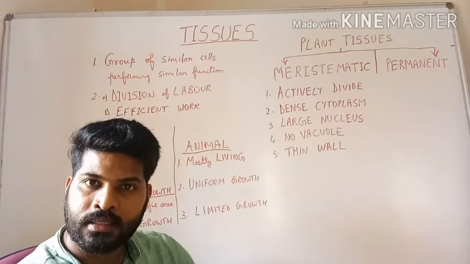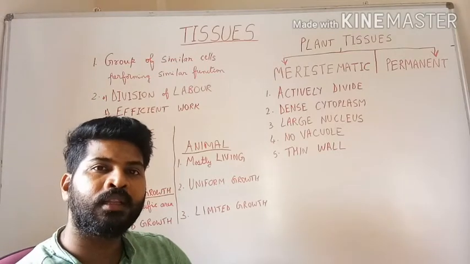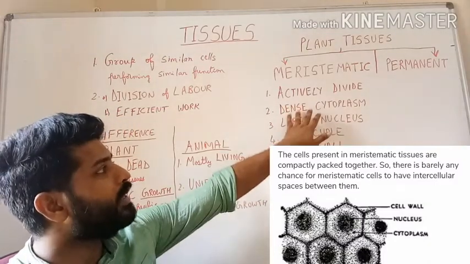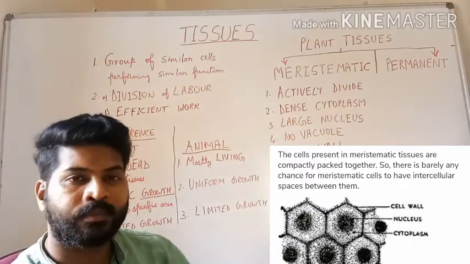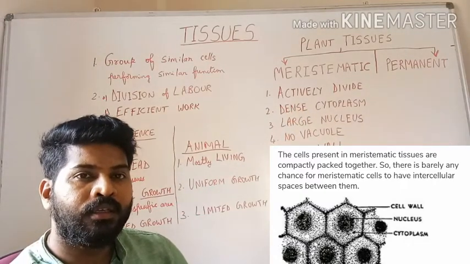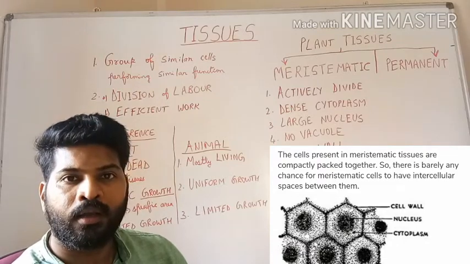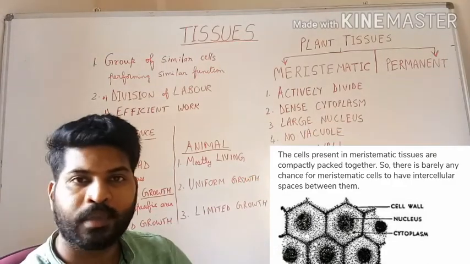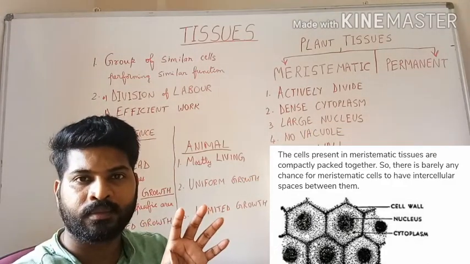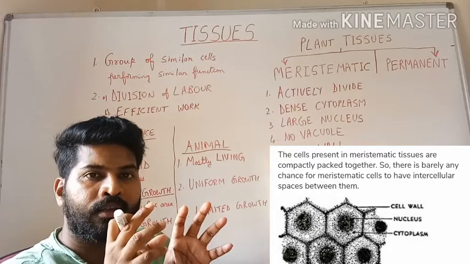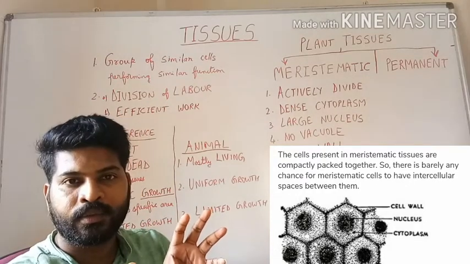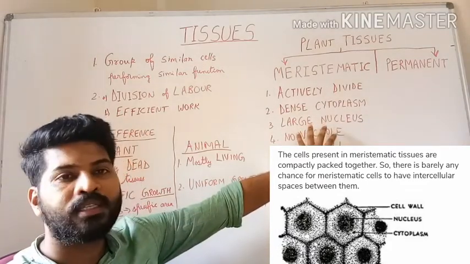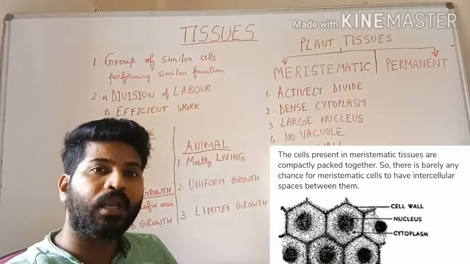The meristematic cells are generally spherical or polygonal in shape, and they have a dense cytoplasm, meaning these are rich in food. Not only that, the nucleus is large. This is because the cell is dividing. Because of that, the nucleus also needs to divide. Because it is continuously dividing, more often than not, you will find that the nucleus is large.